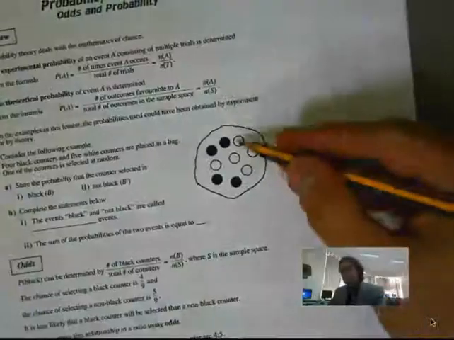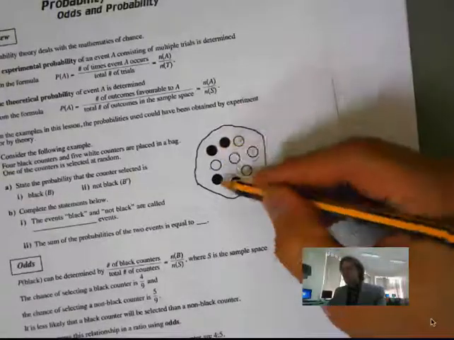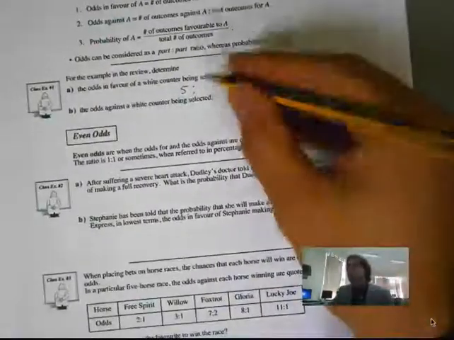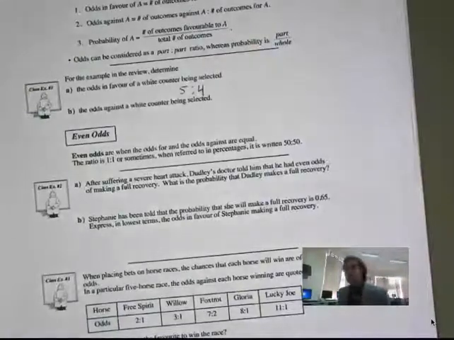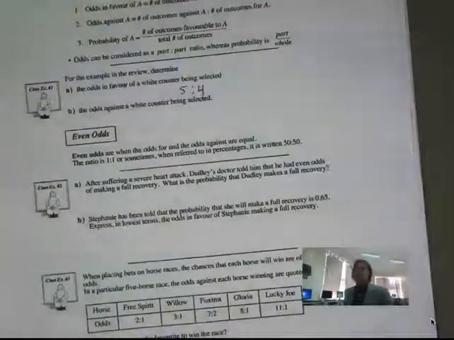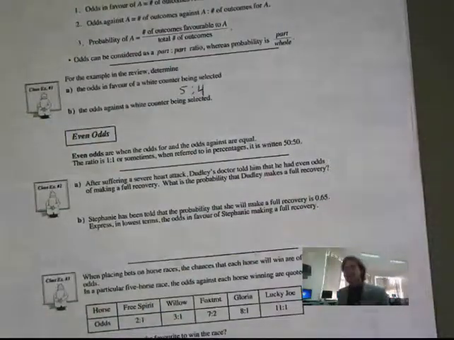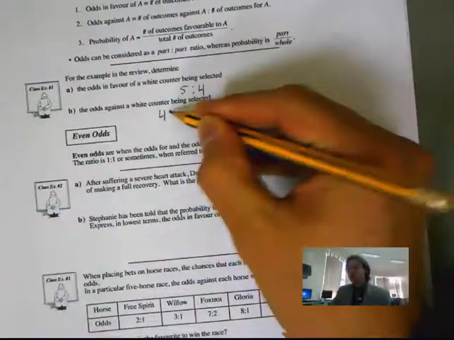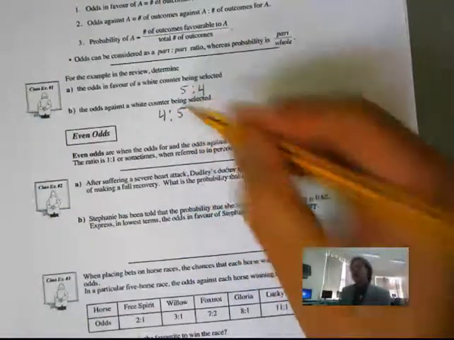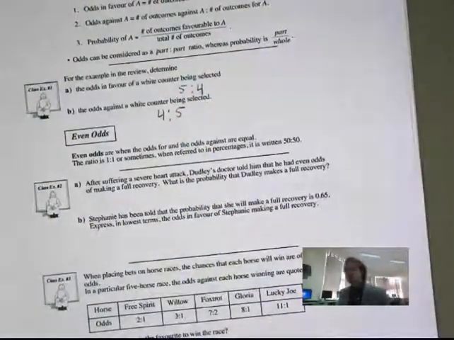We have 5, and we have 4 black counters. So it's 5 to 4. That's my odds in favor of white. Now, if we look at my odds against white, there are 4 that we can select that are not white compared to the 5 that are white. So that is how we look at odds.